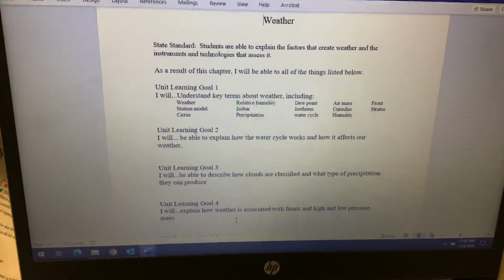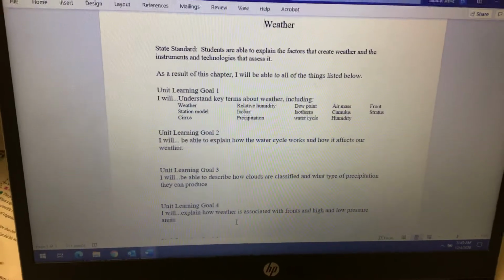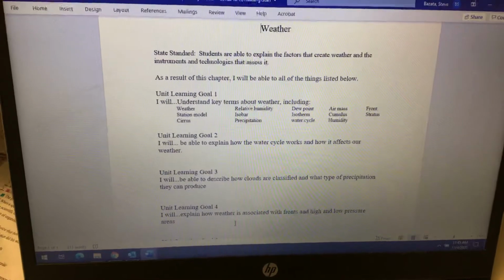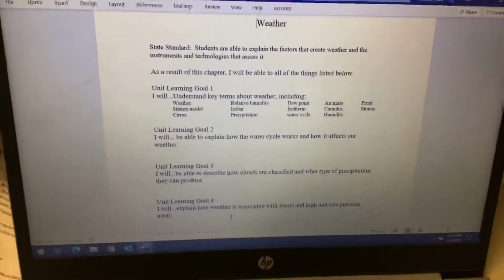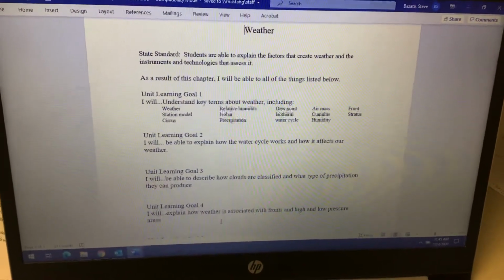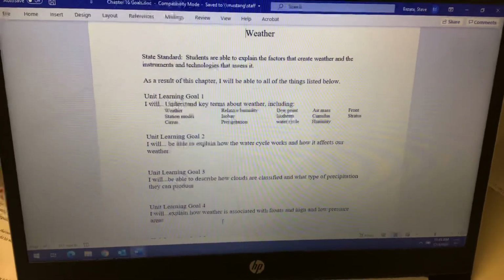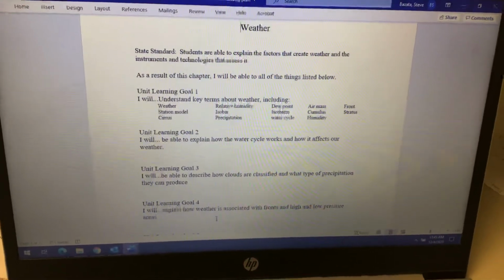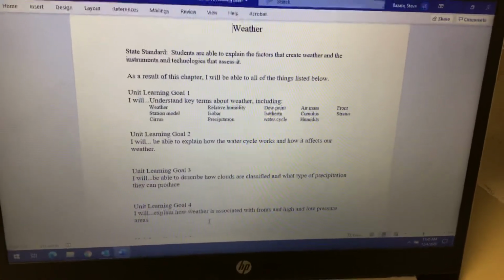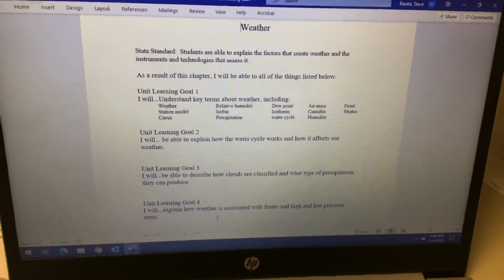climate. We'll get into a lot of things that make up weather, like dew point, humidity, relative humidity, the water cycle is always at play, precipitation, different clouds, cumulus, stratus, cirrus, isobars, and isotherms, and fronts and station models, everything that has to do with the weather. If you watch the weather, there's a lot of terms and things that they might say or show you that maybe don't make sense. Our goal during this chapter is to know what those all mean.